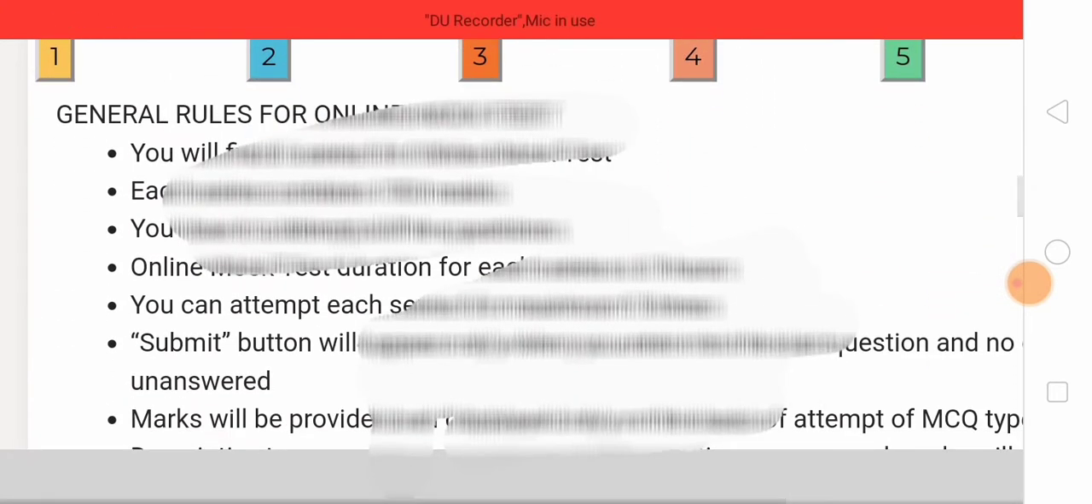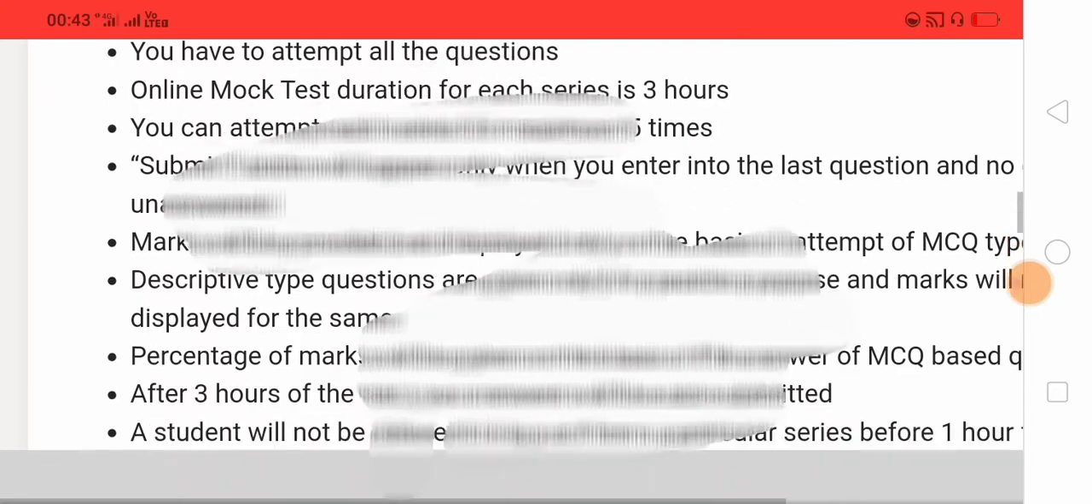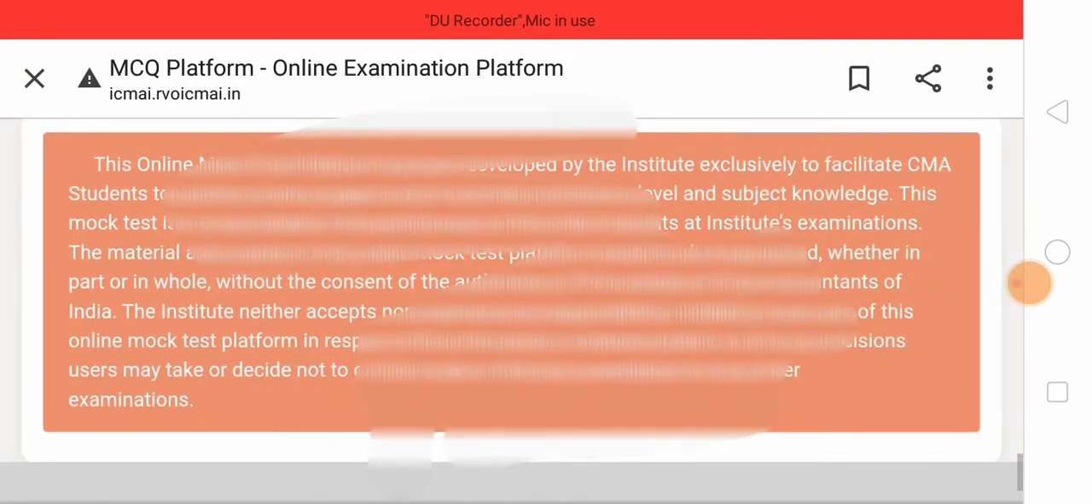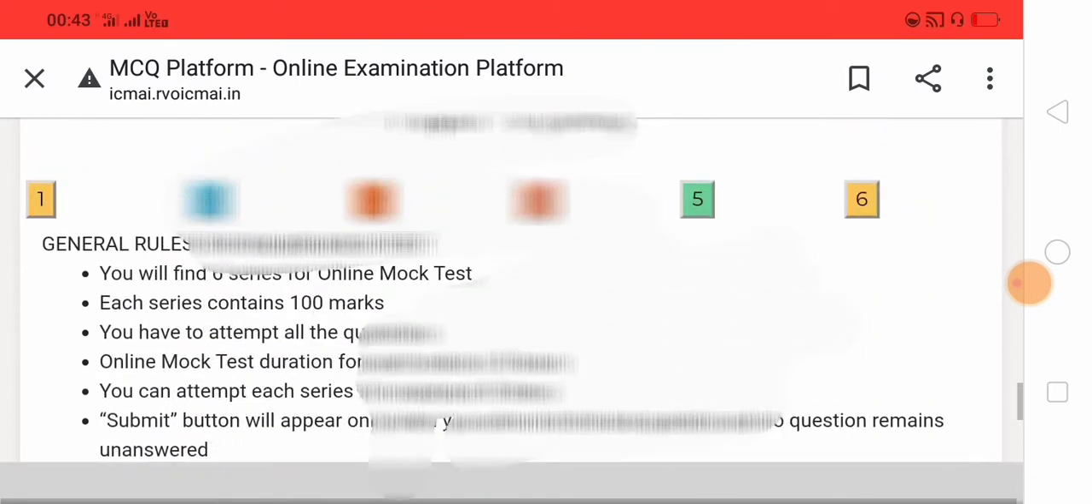The same procedure applies to all papers, paper 5 and paper 6, with the same questions. So the same questions for group 1.